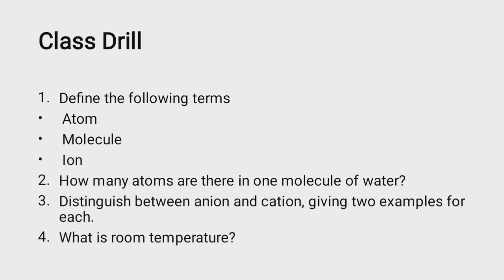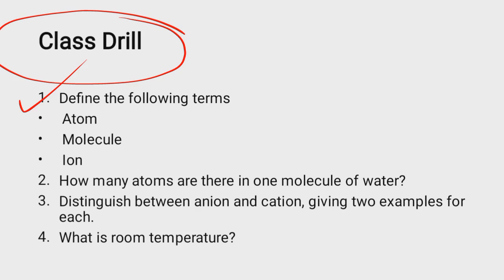Now on this slide, we have a class drill to assess what we have learned so far in the first two slides. In question 1, define the following terms. 1. Atom. 2. Molecule. And 3. Ion. If you have mastered what we did in the previous slide, you should be able to define these three particulate nature of matter.